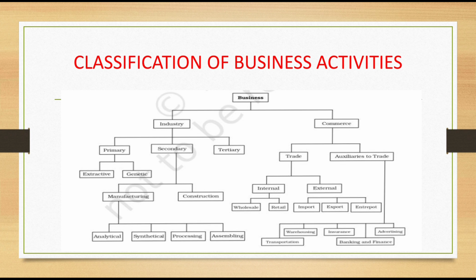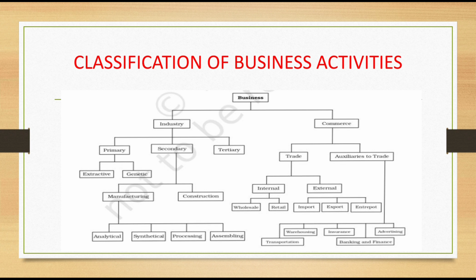So we already learned the meaning, characteristics and objectives of business in previous videos. Now, in this video, we will discuss classification of business activities.